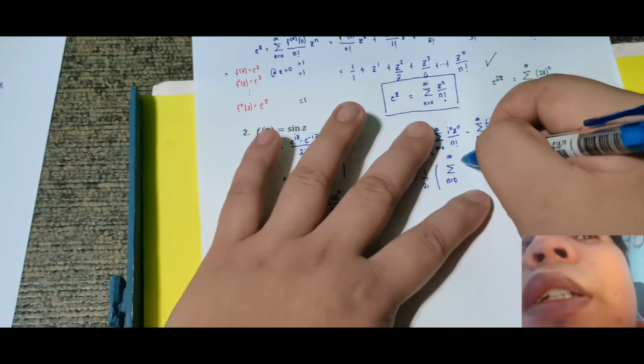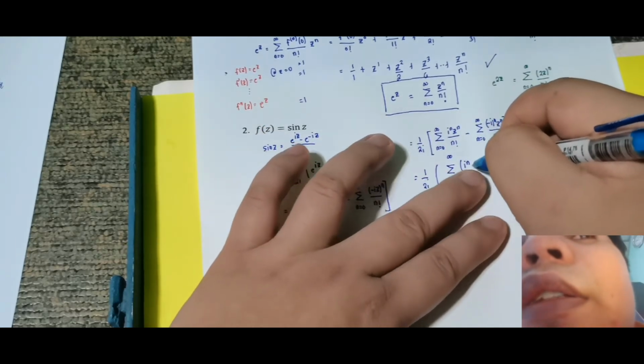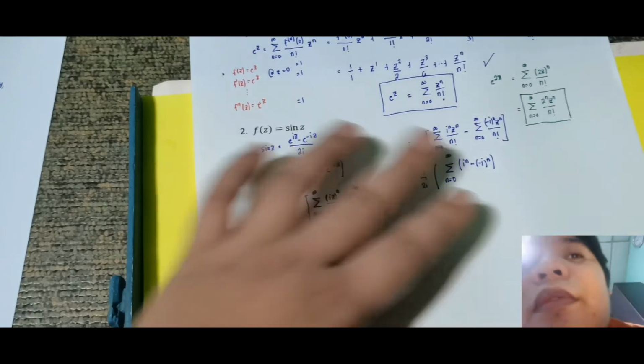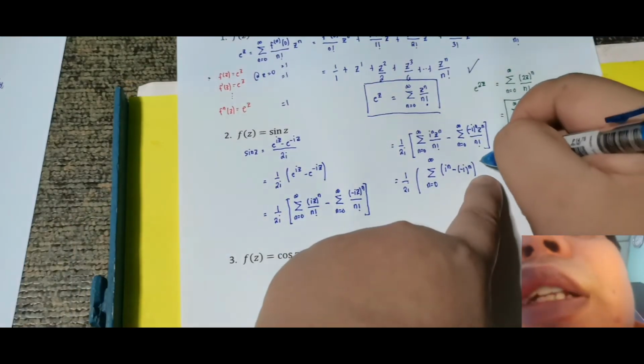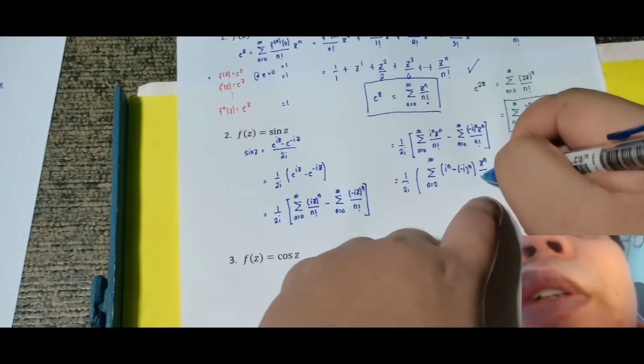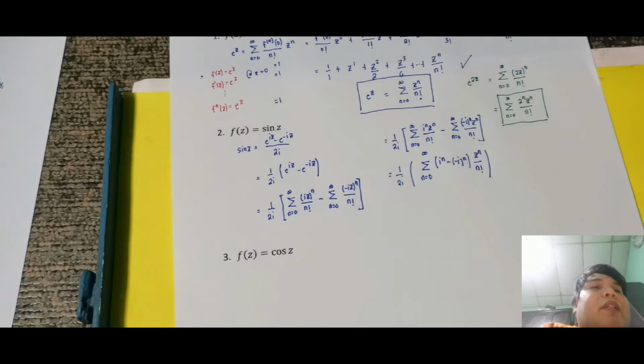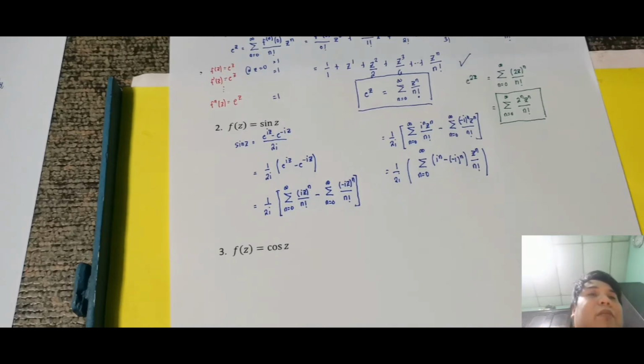Ilalabas ko tong nakikita ko, si i raised to n minus negative i raised to n. Okay, then isasama ko na z raised to n over n factorial. Kumbaga pinag-isa ko lang ng summation kasi almost parehas naman.